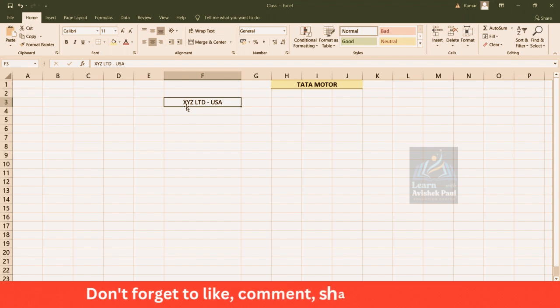Here the team is sitting, right? A team of, let's suppose, 200 or 300 people, and from here itself the PO is going to be raised to the vendor. Based on the purchase order, the vendor is going to supply the goods to the plant which is in USA, because the vendor belongs to USA, the company belongs to USA, and the plant is also in USA itself. So goods delivery is happening in USA, but the PO is going to be raised from India, right?